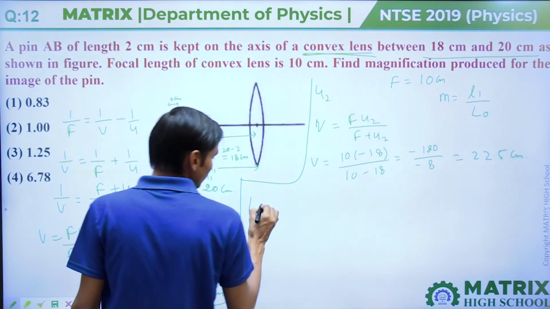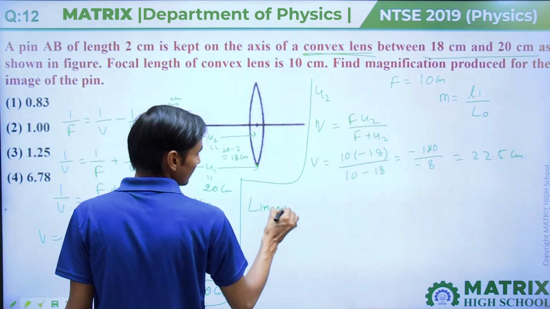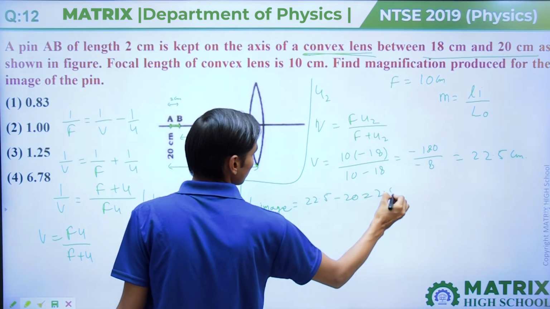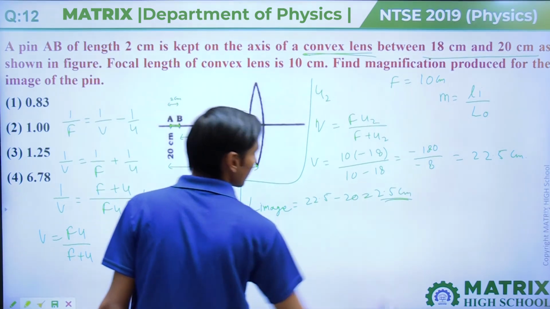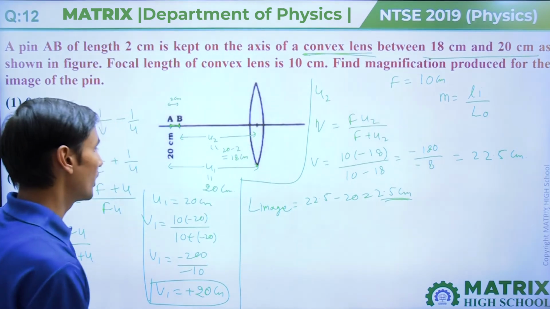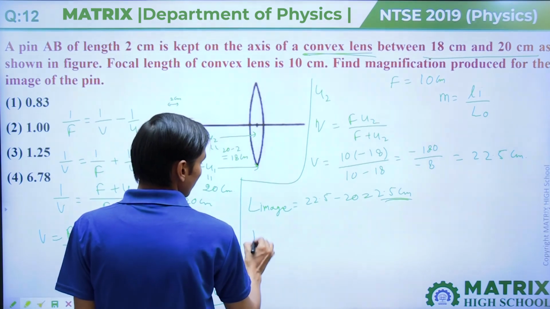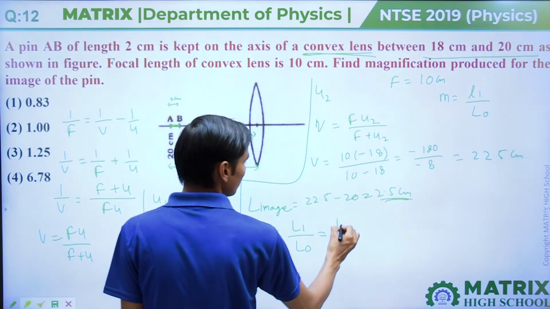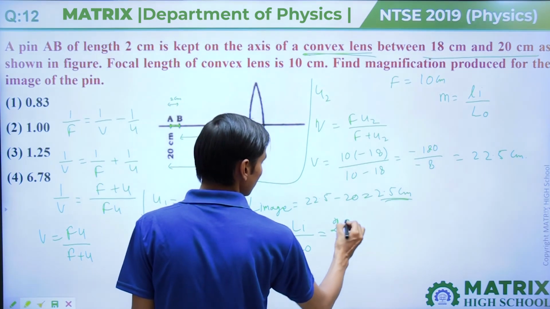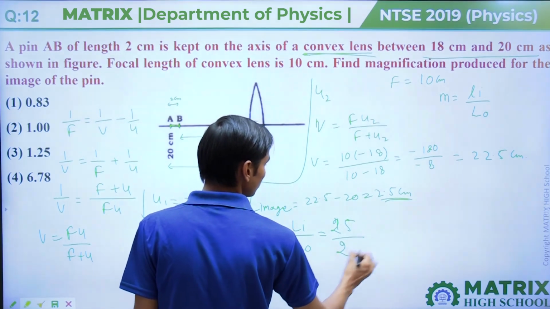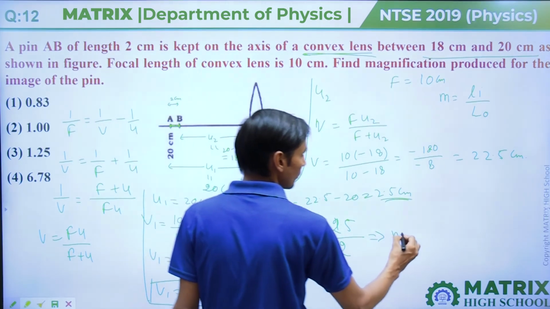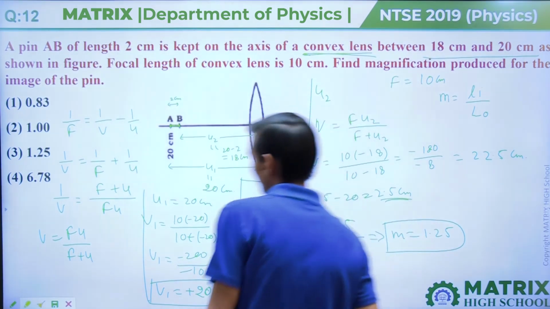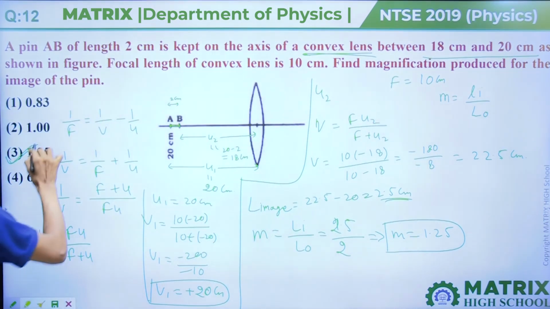Then length of image equal to 22.5 minus 20, and it will come 2.5 centimeter. Then magnification equal to length of image divided by length of object. Length of image is 2.5 centimeter divided by length of object is 2 centimeter. Then magnification will come out 1.25, and that is your option third.